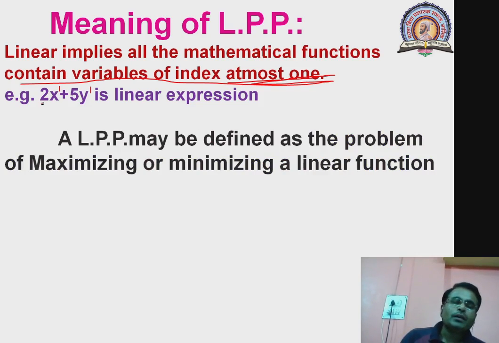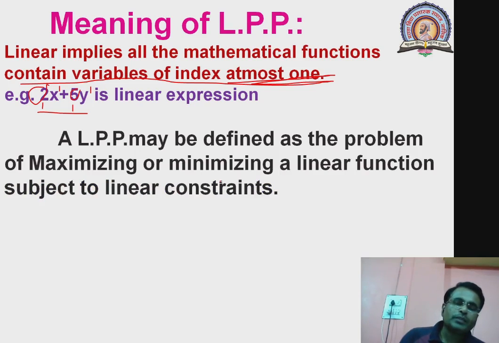That is, if you consider 2 as a profit, 5 as a profit, then 2x plus 5y is supposed to be maximized. But if you take 2 as a cost, 5 as a cost, then 2x plus 5y is supposed to be minimized. So maximization or minimization is always there of a linear function, and that linear function is called the objective function, subject to some linear constraints. So constraints are also linear.